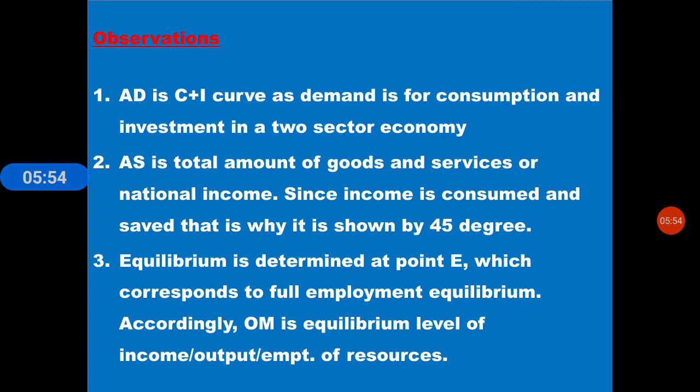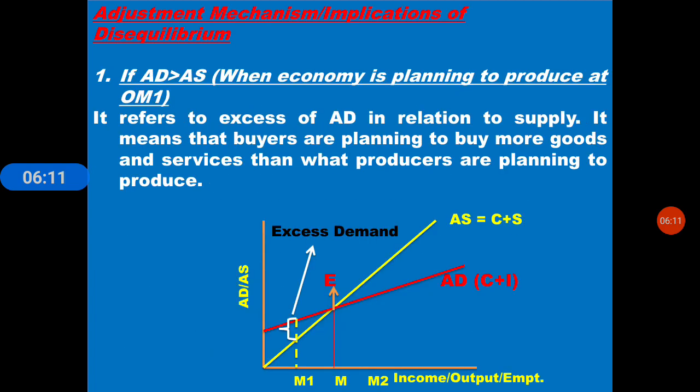Equilibrium is determined at point E, as you have seen, which corresponds to full employment equilibrium. Accordingly, OM is the equilibrium level of income, output and employment of resources. Next, adjustment mechanism or implications of disequilibrium.